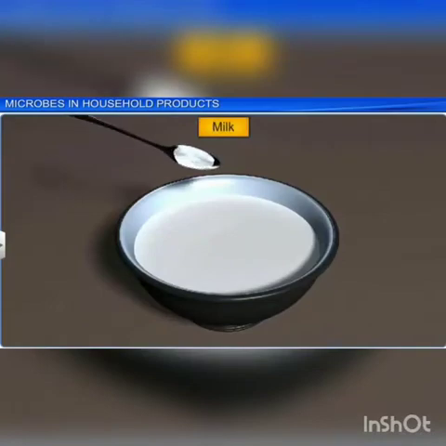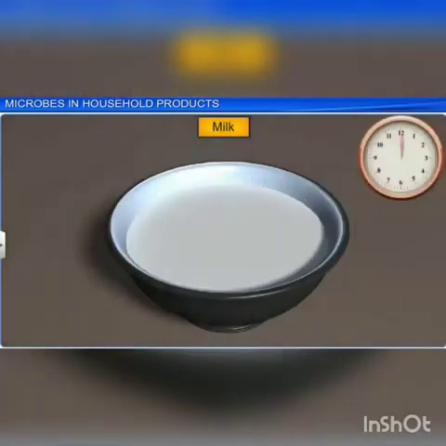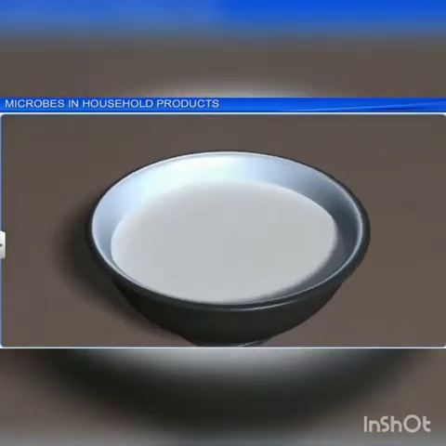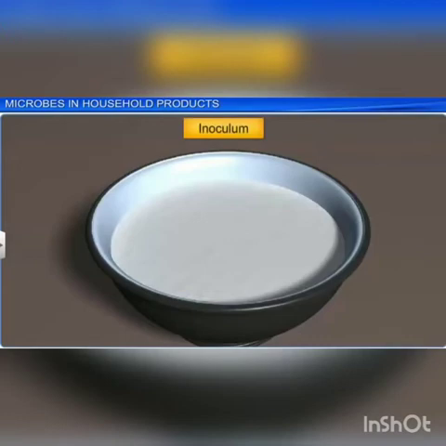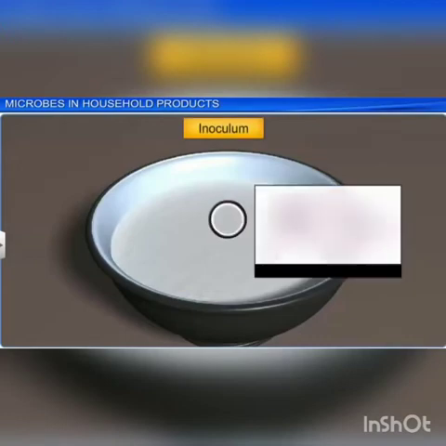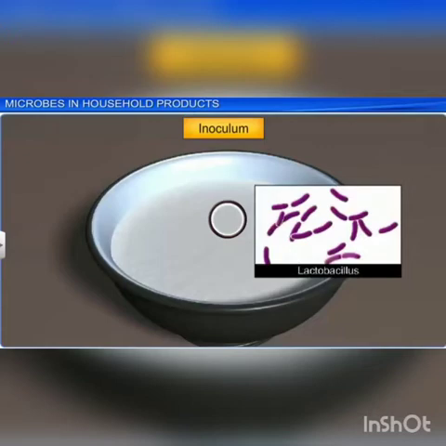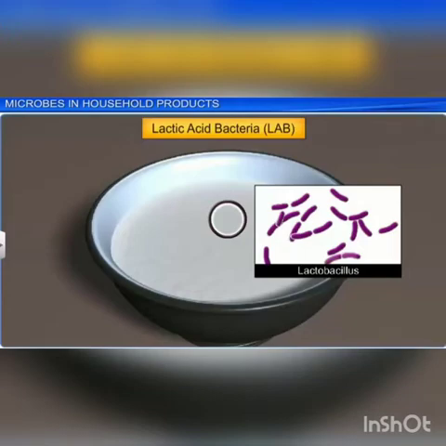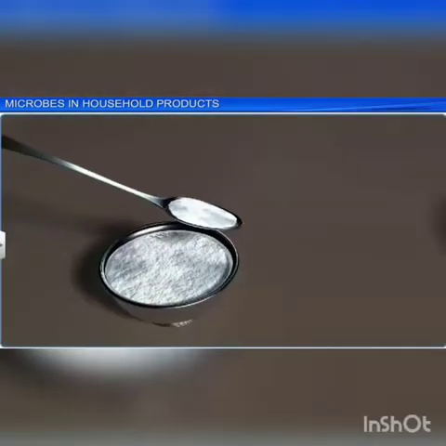The LAB bacteria grow in milk and convert it into curd, thereby digesting the milk protein casein. A small amount of curd added to fresh milk as a starter or inoculum contains millions of lactobacilli which, under suitable temperature, that means below 40 degrees centigrade, multiply and convert milk into curd.